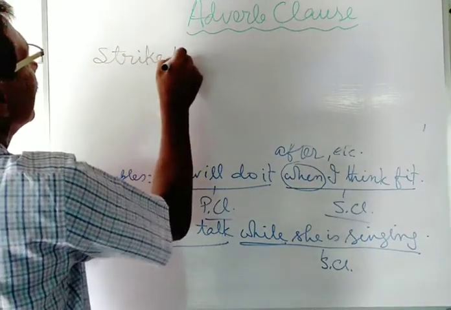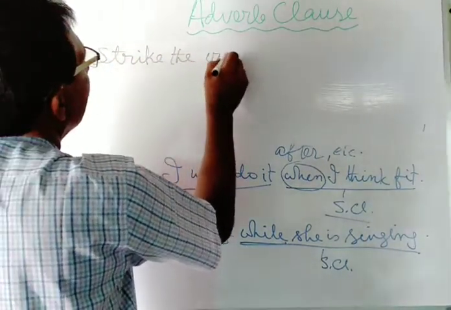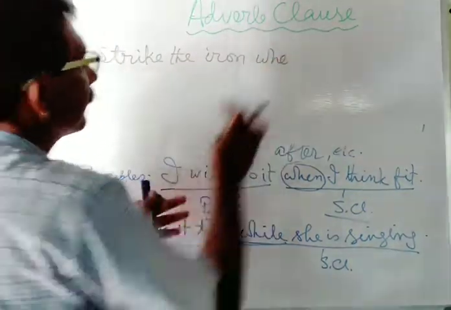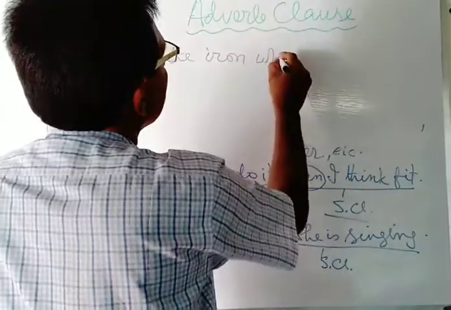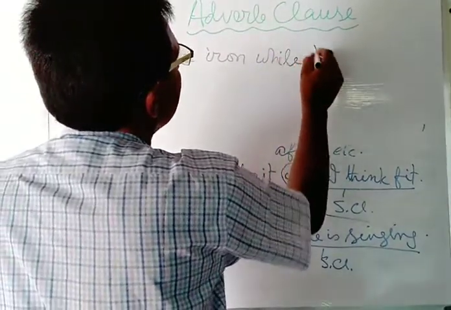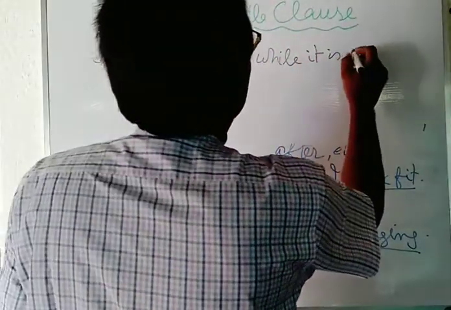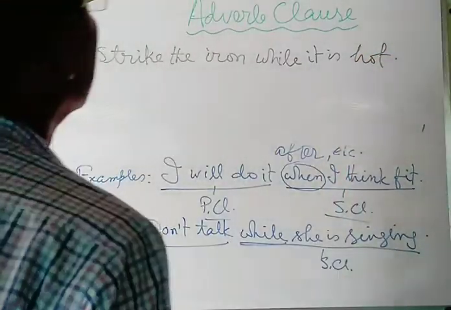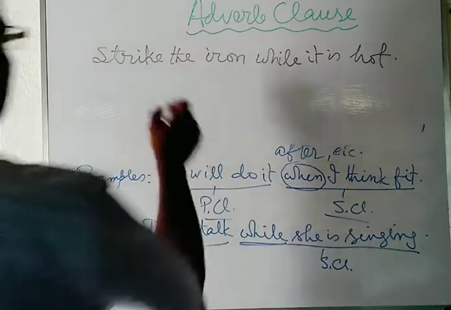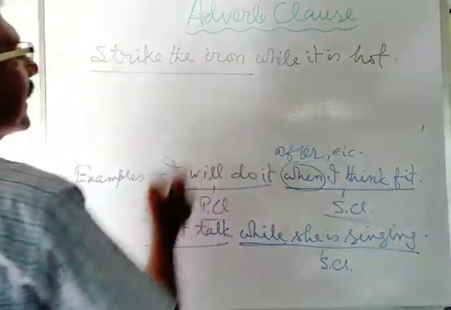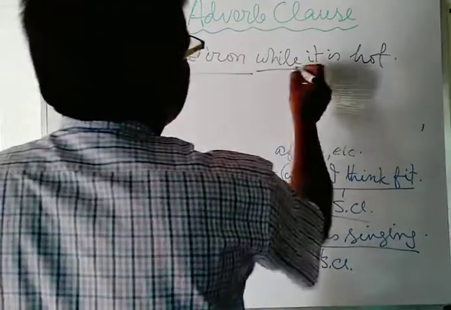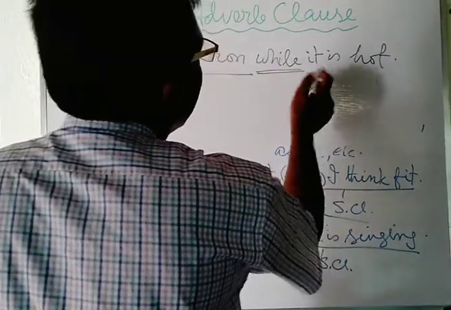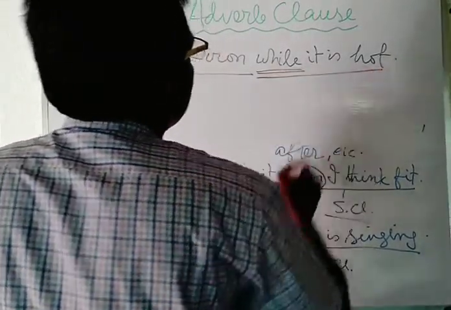Strike the iron while it is hot. Here, strike the iron is the principal clause, and while is the subordinating conjunction, used at the beginning of the subordinating clause.